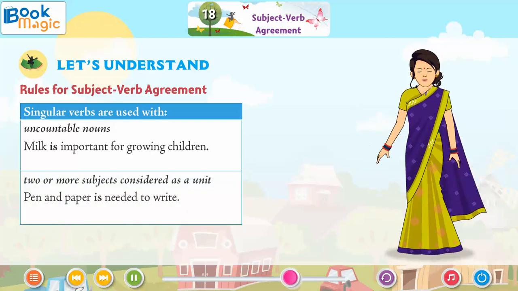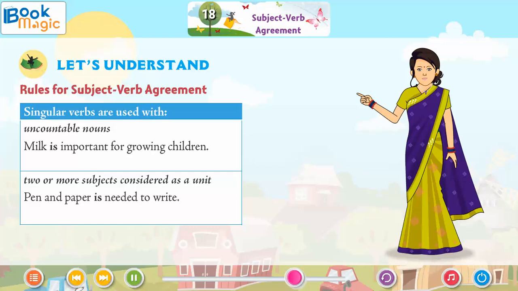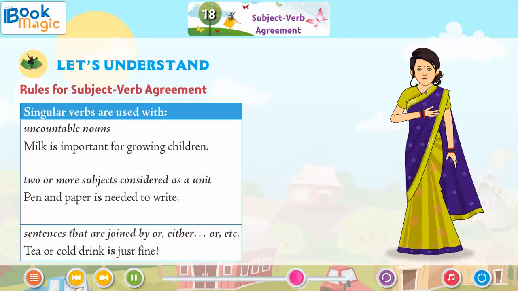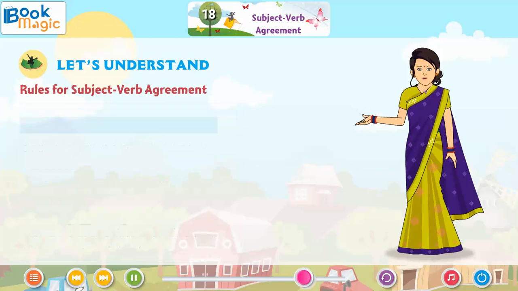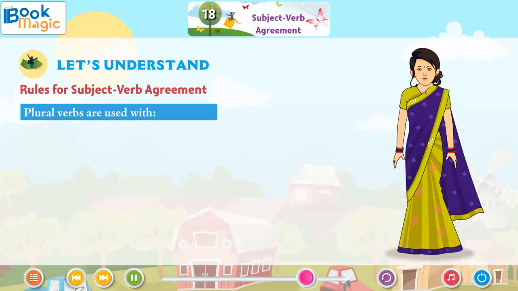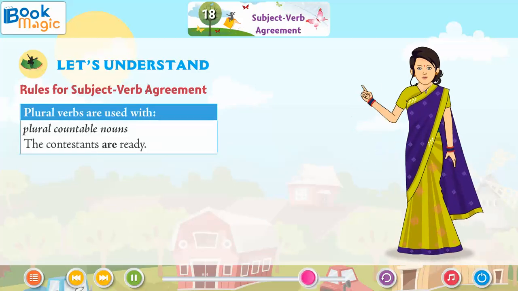Two or more subjects considered as a unit: Pen and paper is needed to write. Sentences that are joined by or, either, or, etc.: Tea or cold drink is just fine. Plural verbs are used with plural countable nouns.